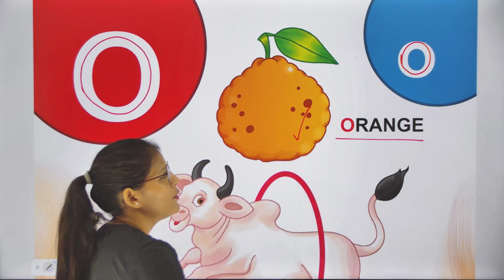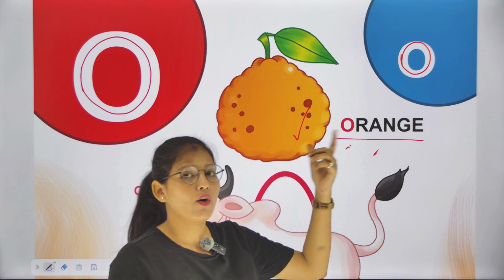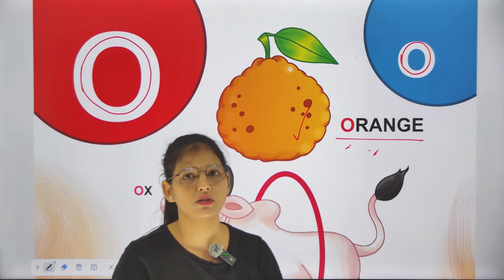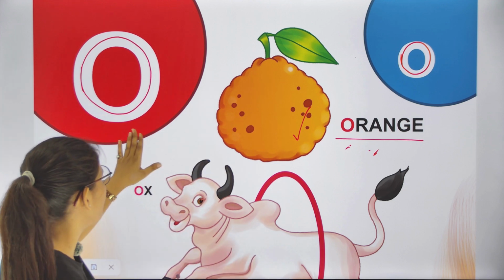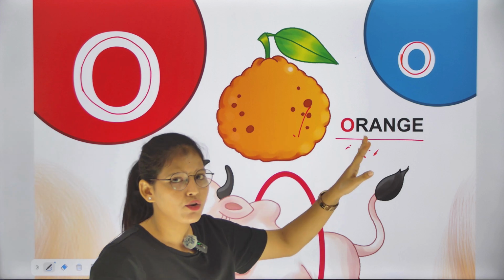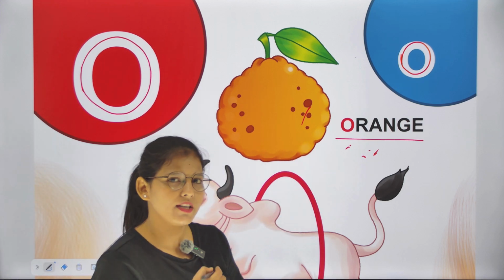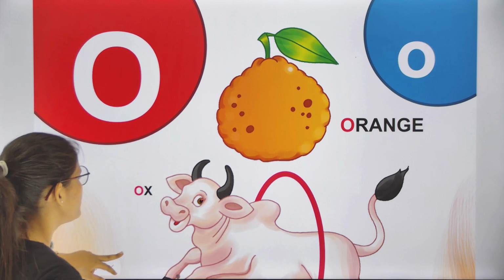Class, do you know orange is orange in color? Class, orange का जो color होता है वो भी orange ही होता है. Orange is orange in color and orange is juicy fruit. Class, वो कौन सा fruit होता है? Juicy fruit होता है. So this is capital O, small o, and O is for orange. Orange is a juicy fruit.